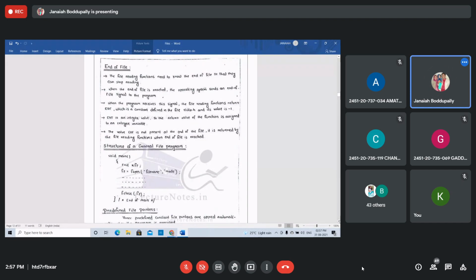Whenever the program receives the signal, the file reading functions return EOF, end of the file, capital letters, which is a constant defined in the standard input output file, just like scanf and printf. EOF is an integer value, so the return value of the function is assigned to an integer variable only.